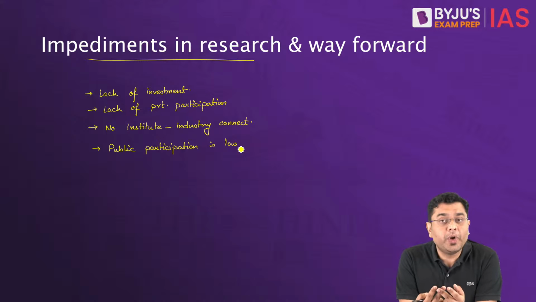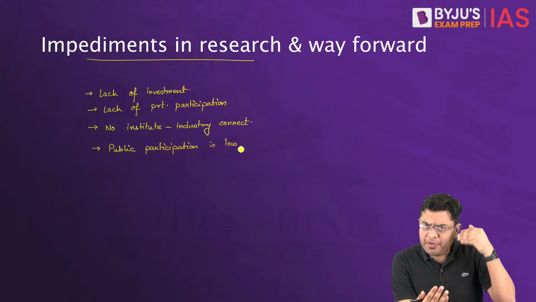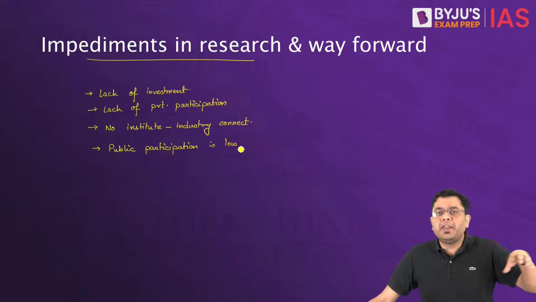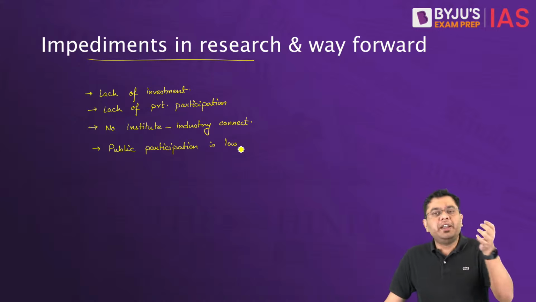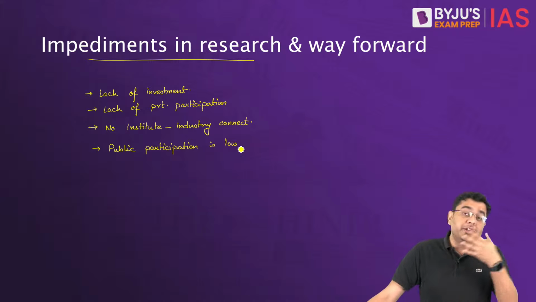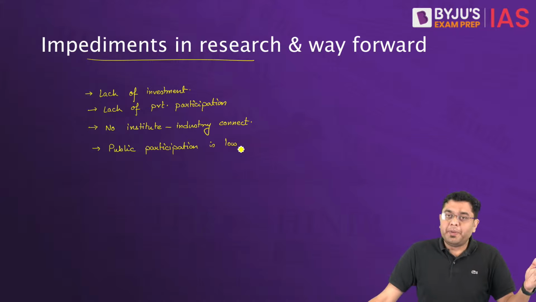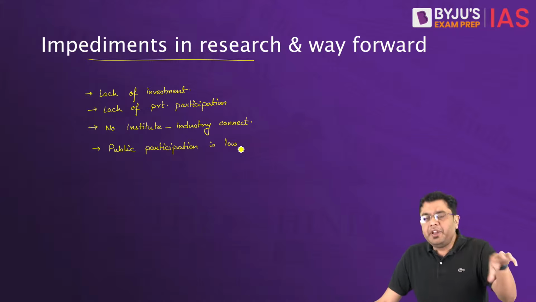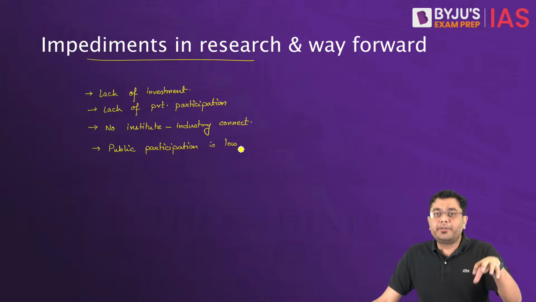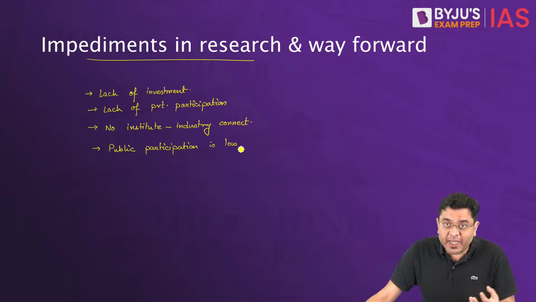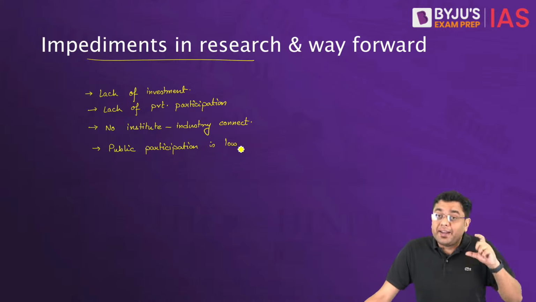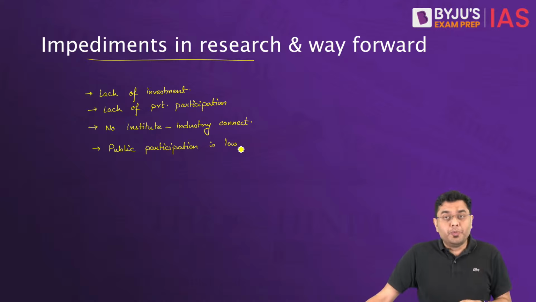Secondly, we need to ensure that each and every investment being carried out in research is analyzed: in which area are we concentrating those research funds, and whether it is yielding some result or not. If it is not, we need to recalibrate our position again, and we need to set the priority sectors of modern tech, the cutting edge tech, AI, blockchain, space tech. So that is where we need to provide much more funding.